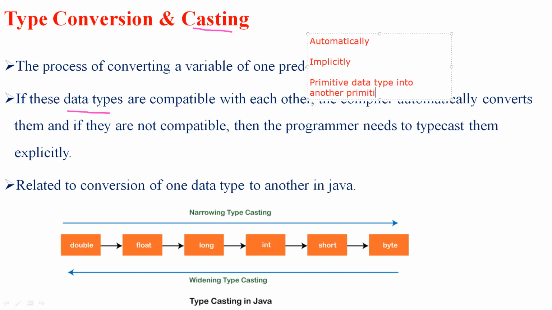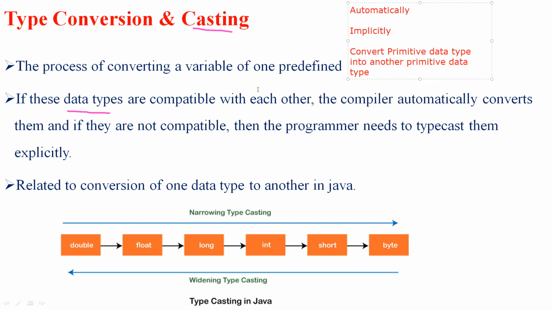So this can be done easily by using type conversion or type casting.